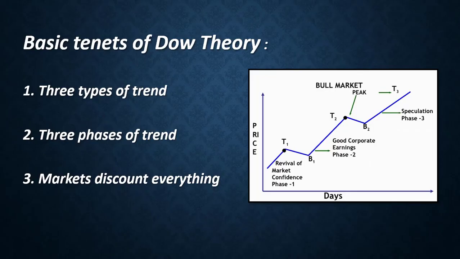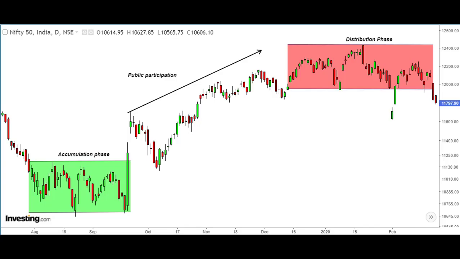The second tenet of Dow theory is the market has 3 phases: accumulation, participation and distribution. Let's see it on charts. In the accumulation phase, the informed insiders know that in the current downtrend, markets have fully discounted the bad news. They accumulate at a discounted price. So after elections 2019, the market fell more than 10% in the span of a few weeks and continued to stay in a 500 point range for a few months. This is a perfect example of accumulation.